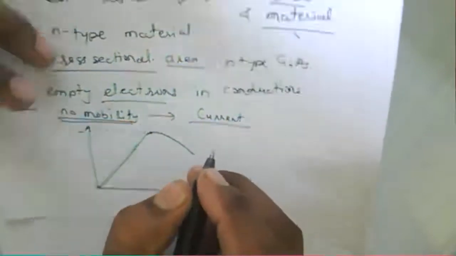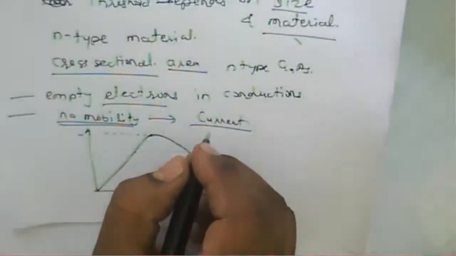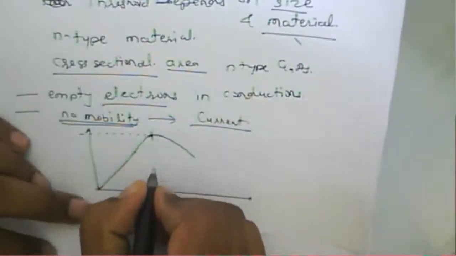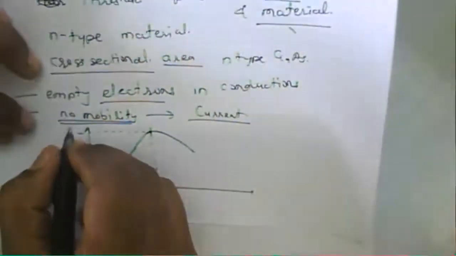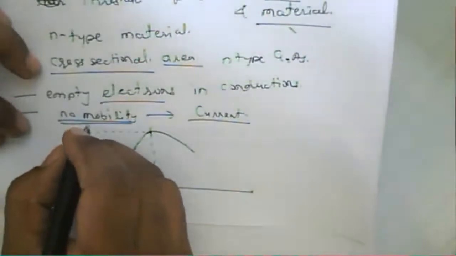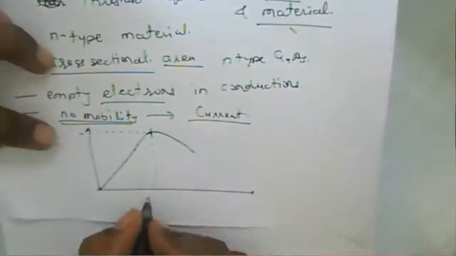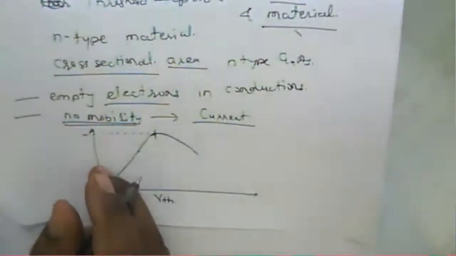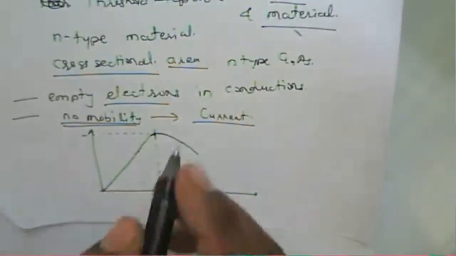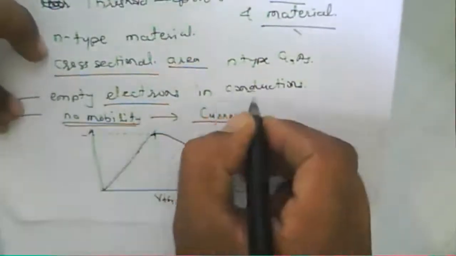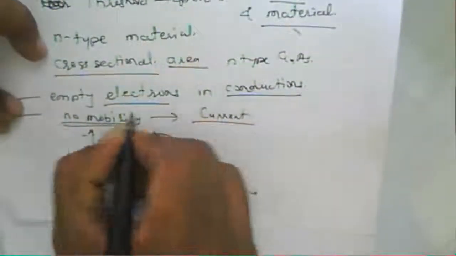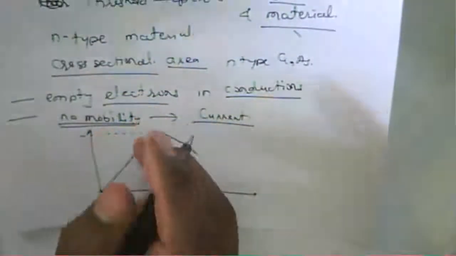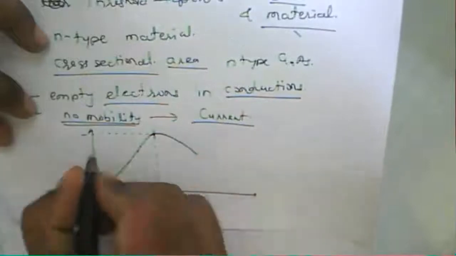Here we say the current starts increasing, and then when the current reaches that maximum value, because electrons will have no mobility, then your current starts decreasing. Because of that, that particular point is called the threshold value of current, or a threshold value of voltage. So this is nothing but the threshold voltage.